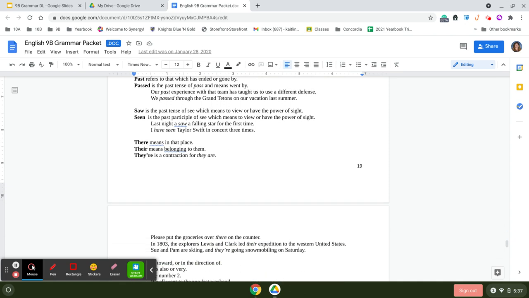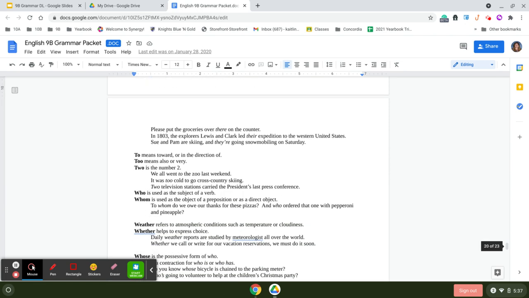Then we have there, their, and they're. There means in that place. Their means belonging to them. And they're is the contraction for the words they and are. Please put the groceries over there on the counter. In 1803, explorers Lewis and Clark led their expedition to the western United States. Sue and Pam are skiing, and they're going snowmobiling on Saturday.